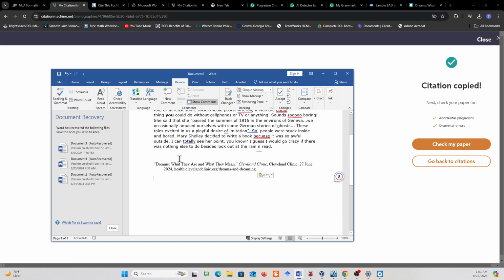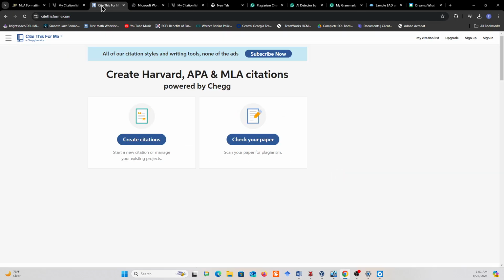Again, you always want to check and make sure these formats are correct, but this will at least get you started ballpark. I haven't seen where it's just 100% off. And also, you have to make sure that you fill out all those fields that it asked you to fill out when it came to the citation. Keep that in mind. You have to do that.